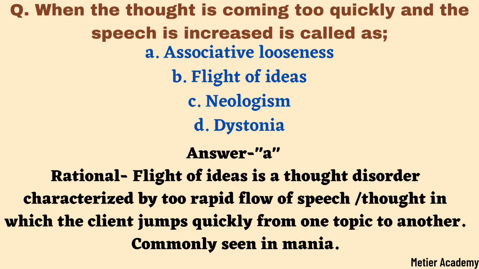The next question is, when the thought is coming too quickly and the speech is increased is called as associative looseness, flight of ideas, neologism, dystonia. And here the correct answer is option A, associative looseness. The rationale is, the flight of ideas is a thought disorder characterized by too rapid flow of speech and thought in which the client jumps quickly from one topic to another, and it is most commonly seen in mania.